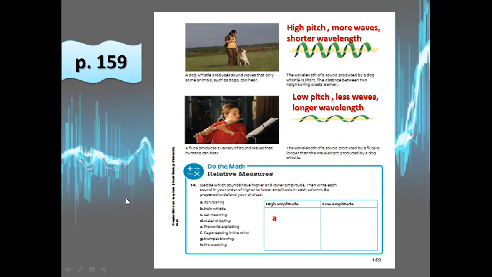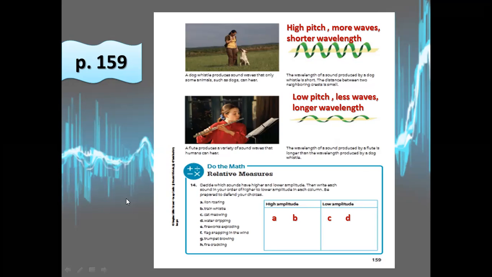Train whistle. If you are away from the train, you'll hear this whistle as an alarm, as the train is saying, I'm moving. High amplitude, loud sound for you to hear. Cat meowing. Meow, meow. Soft sound, low amplitude. Water dripping. Ting, ting. Very low amplitude, very soft sound, not loud at all.